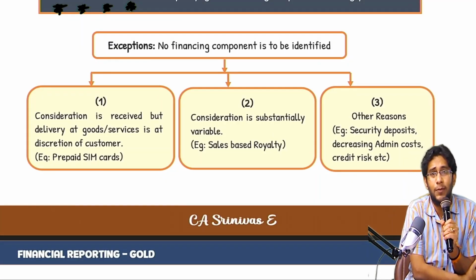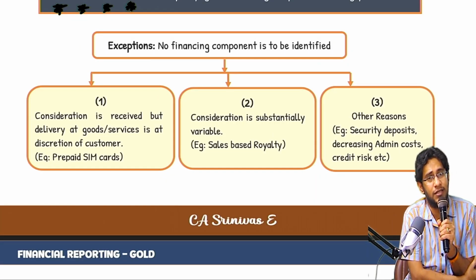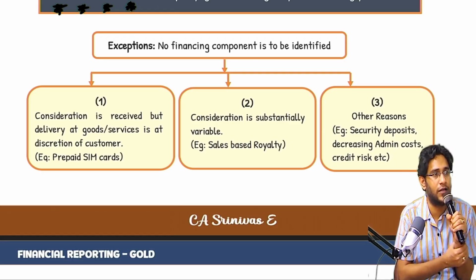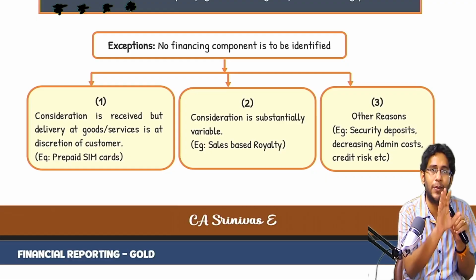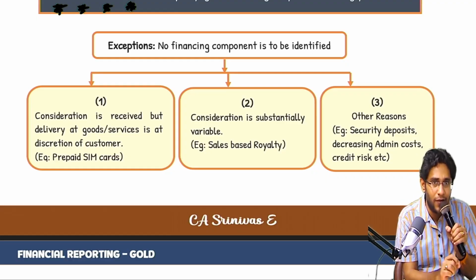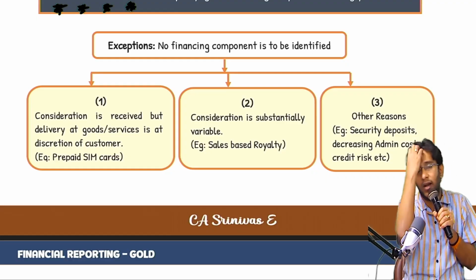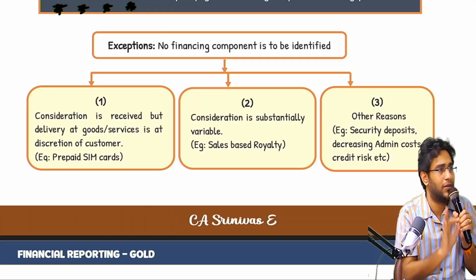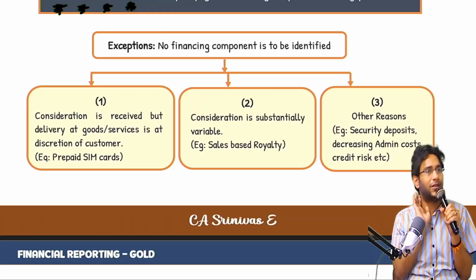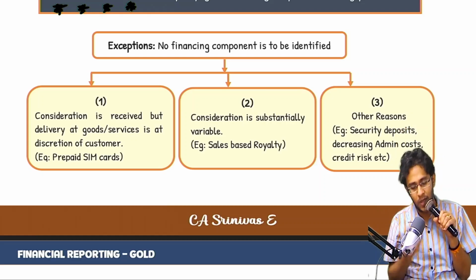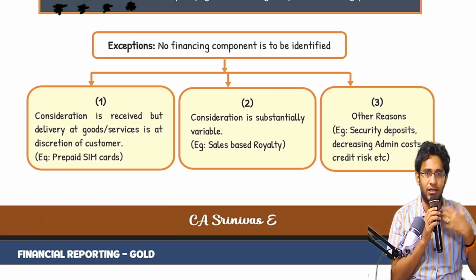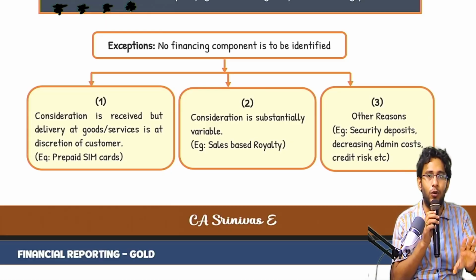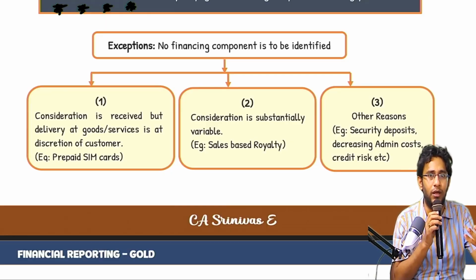There are a few cases where, even though a time gap is there, even though a financing element apparently appears, you still should not recognize any financing component. The time gap is significant, but the financing component must not be identified. That means interest income and interest expense recognition should not be done. There are 3 cases where you should not do it. Now what are the 3 cases? Number 1: the customer paid the consideration, and the goods and services are also ready, but the customer told me that I will deliver it to him whenever he asks.